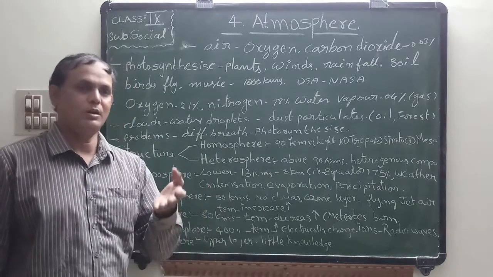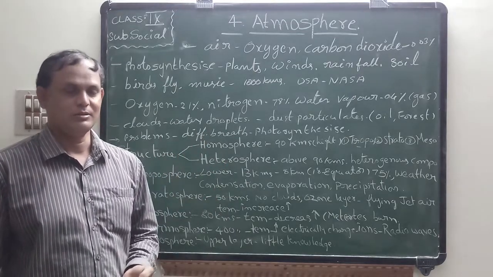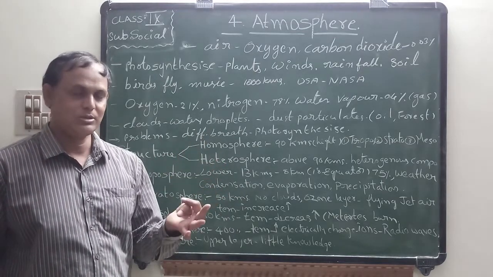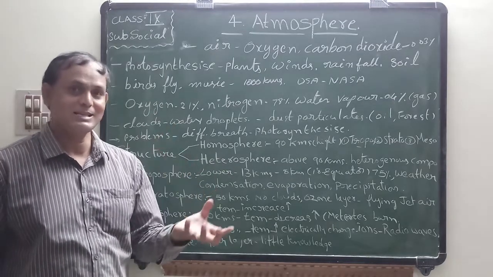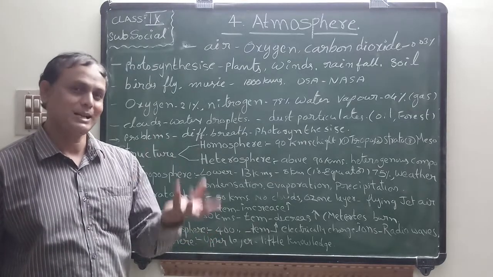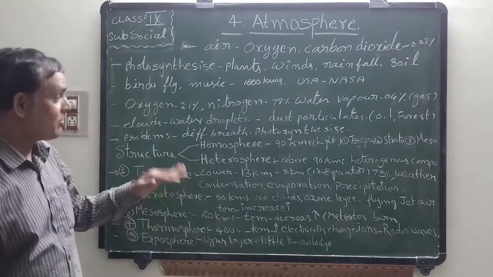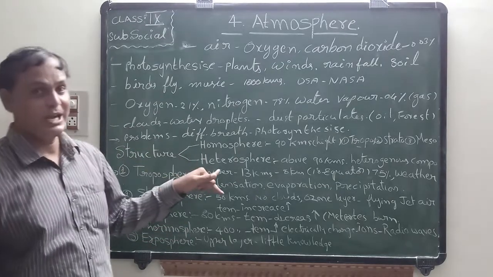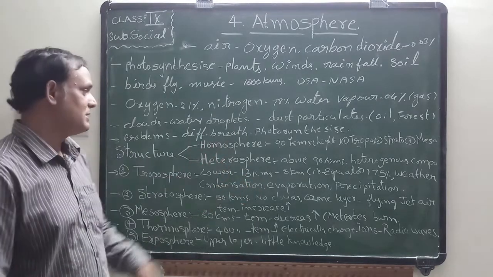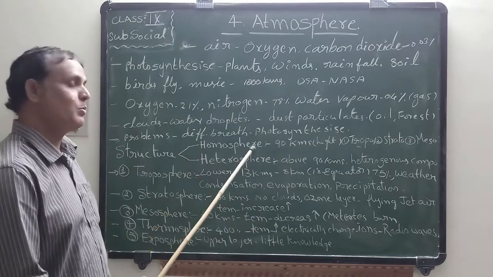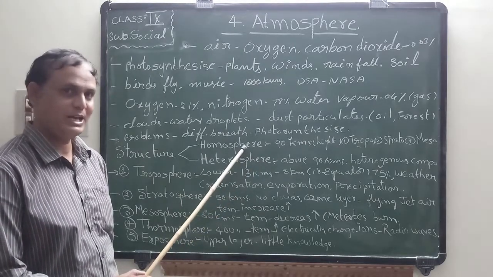Maybe you listened in the first lesson about the interior of the earth: mantle, crust, inner layer, outer layer, etc. You already studied what minerals are in the mantle, crust, outer layer and inner layer. Likewise, here in the atmosphere also some parts are there. It is divided mainly into two parts or two layers. First one is homosphere, second one is heterosphere.